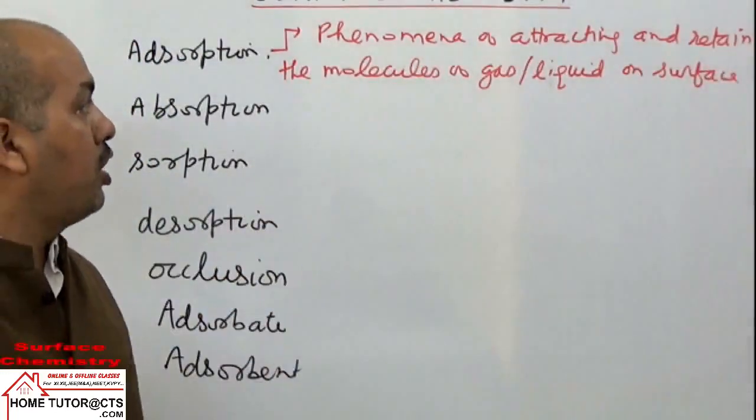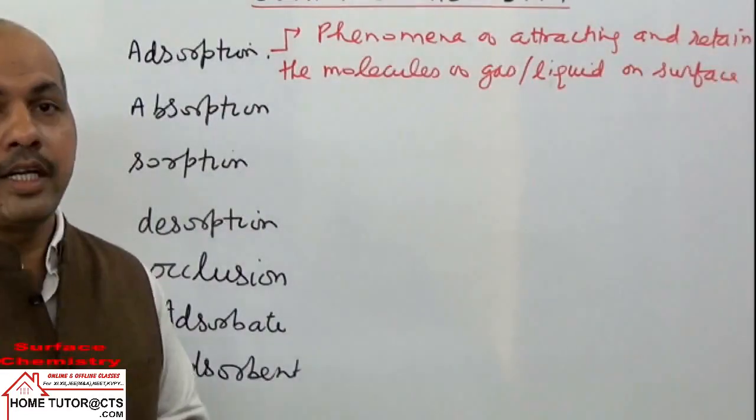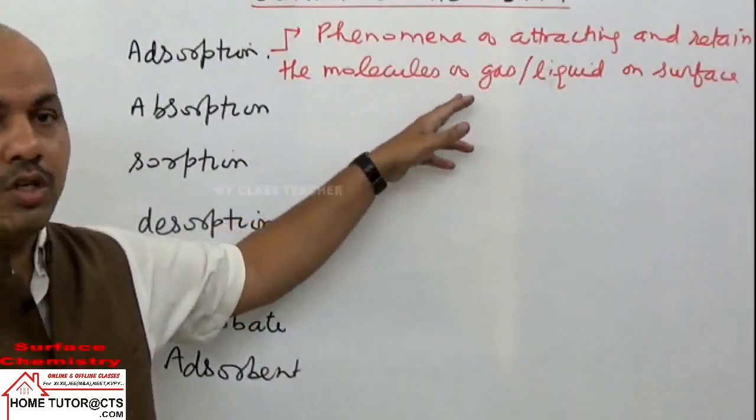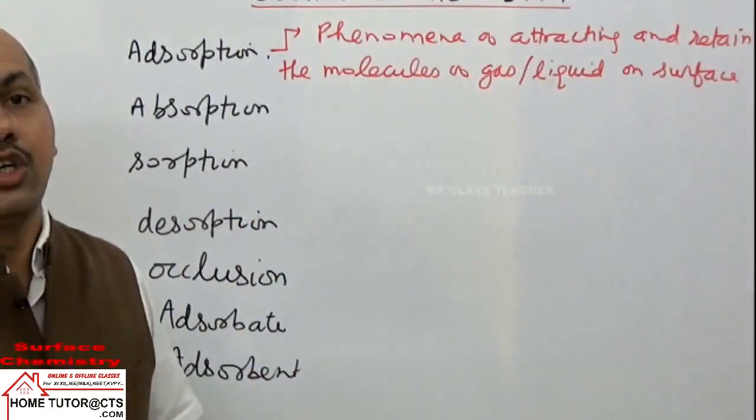The surface can be of solids or liquids. The most common example is surfaces of solids. On solid surfaces, gas molecules or liquid particles will be adsorbed.